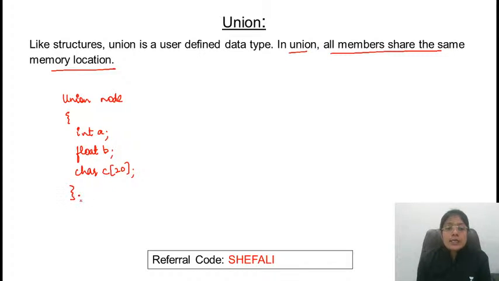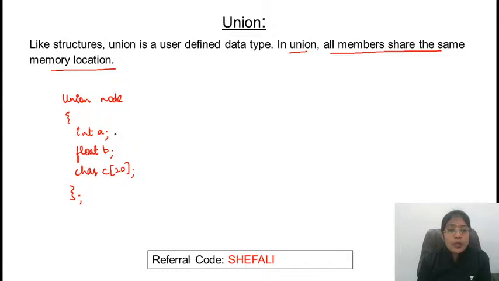In this case, how much memory will be allocated? The syntax is exactly similar to that of a structure. Instead of the struct keyword, we are using the union keyword. Why 26?